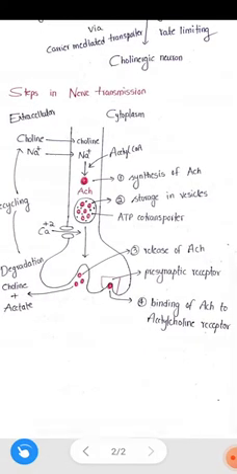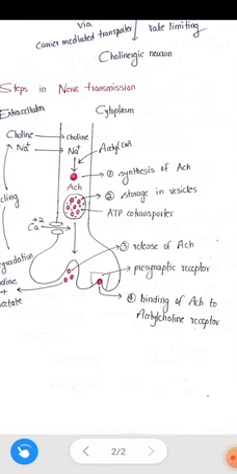Acetylcholine is released, and one of the released acetylcholine molecules is attached to the presynaptic receptor, which is present on the presynaptic neuron. The binding of acetylcholine to the receptor may facilitate the release of the acetylcholine neurotransmitter.